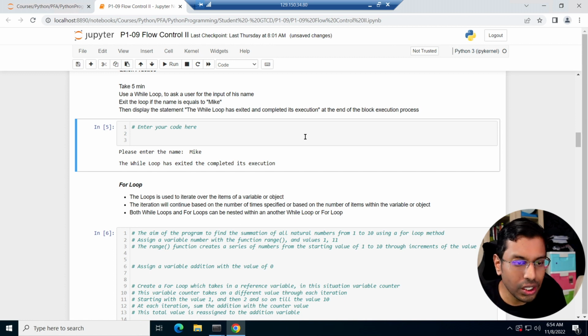Okay, the way to actually approach this will be similar to the previous example. We just set input name equals to an empty string, right?